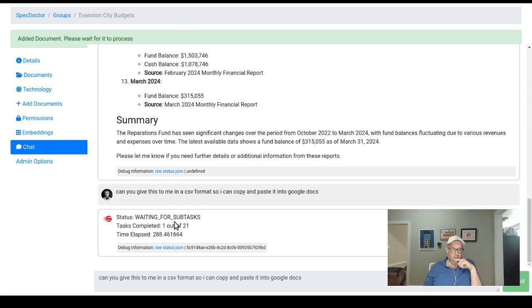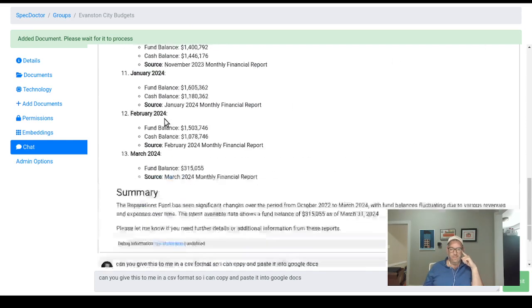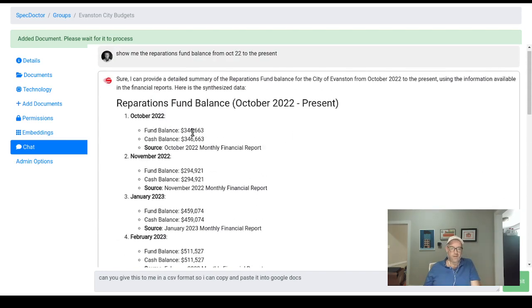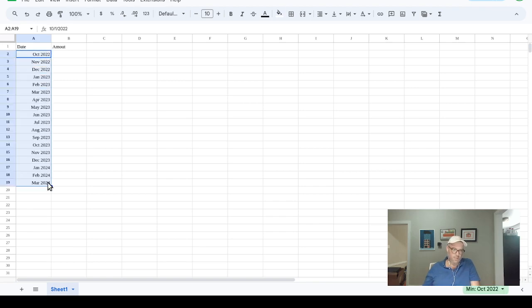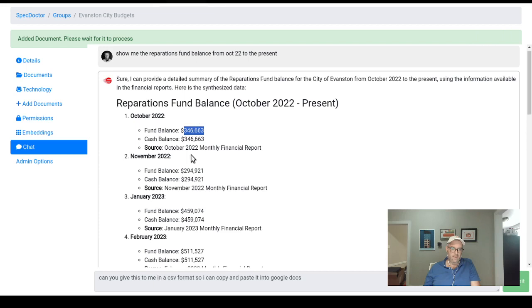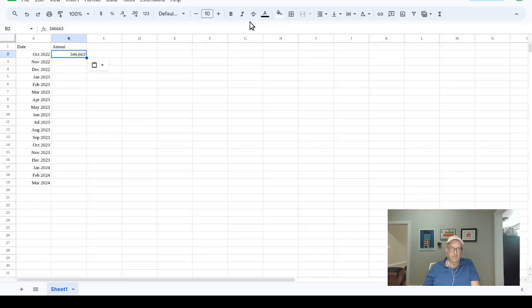This one somehow I'm guessing it crashed. So I'll have to demo that later. But for now, what I could do is I could just go into here and I can say, okay, October, date, amount, October 2022, November 2022, pull that down, then I know that that's the October 22 amount, and I can just go through here and copy and paste it, right? Like that would be, here's November 2022, and I could just work my way through this.